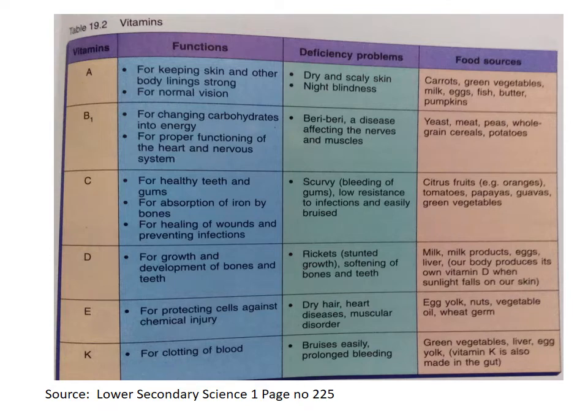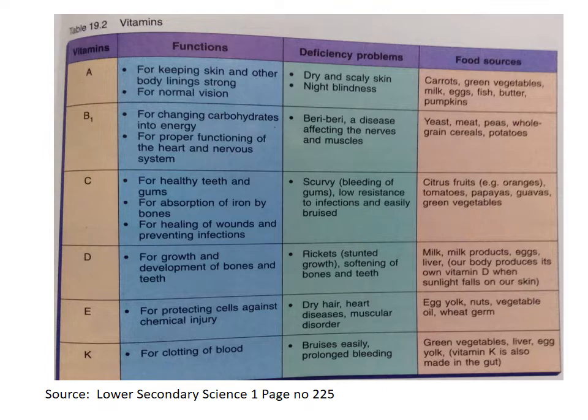Against chemical injury, and its deficiency can cause dry hair, heart diseases, muscular disorders. Whereas the food sources include egg yolk, nuts, vegetable oils and wheat germ.